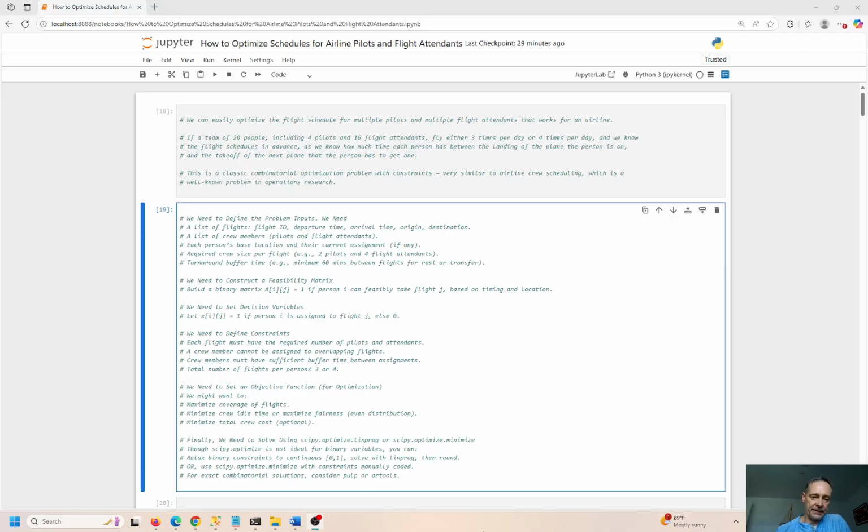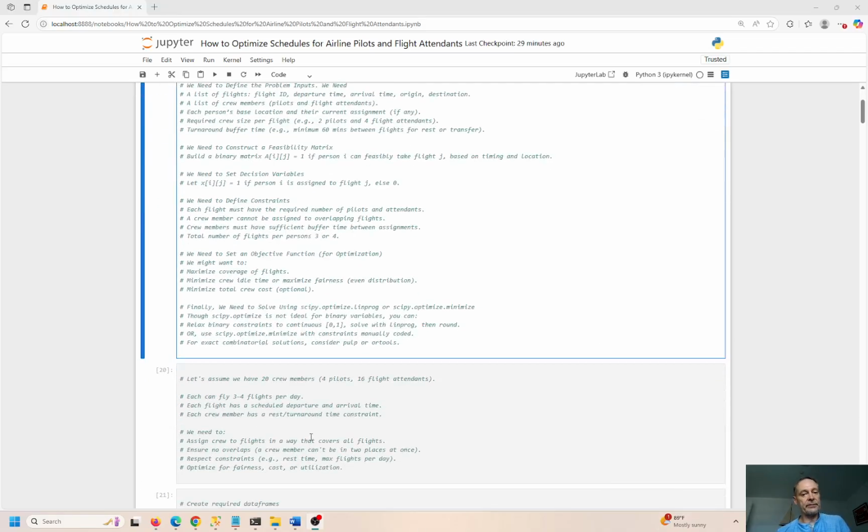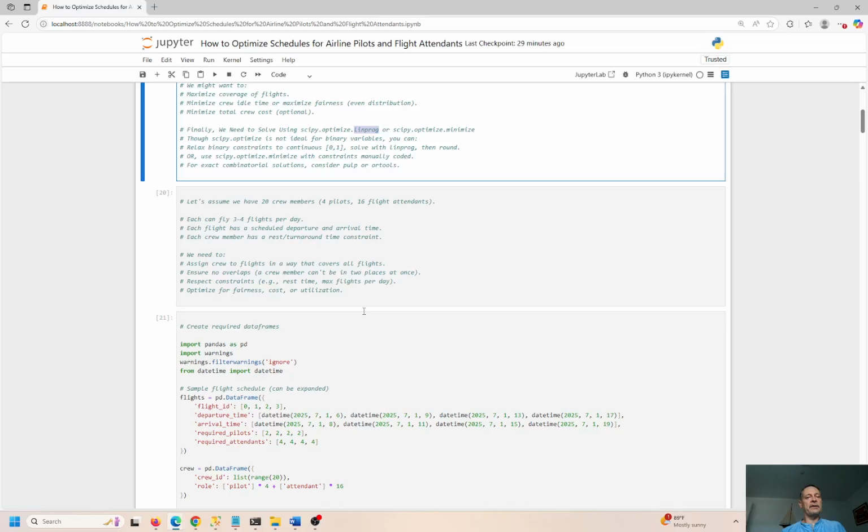And finally, we're going to need to solve everything using scipy.optimize. I'll show you how to do that. This is linear programming, or scipy minimize. That's another library in the Python family, or Python landscape, that handles minimization problems. And a negative minimization problem is a maximize problem. We're trying to minimize these problems, right? And if you're doing linear programming, more like scheduling people to work at the grocery store or to work for an airline, the linear programming tool will help us with that. So that's the setup here.